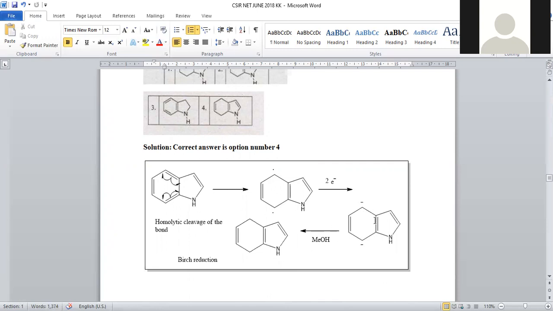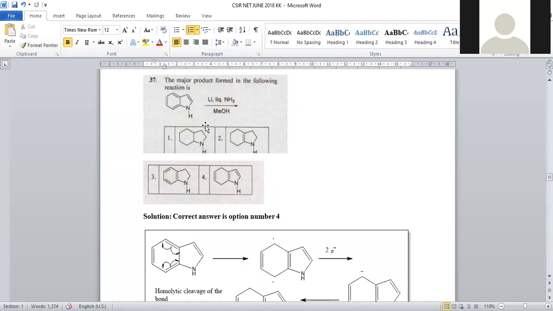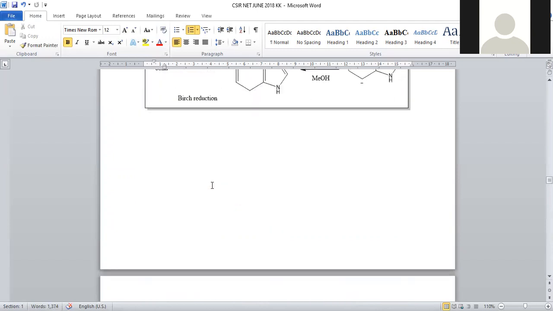Now it accepts the proton from methanol. It is the protic solvent, and it is converted into what? H will be added at these 1,4 positions, so that it is converted into this kind of compound, which is satisfying the statement. Option number 4. This Birch reduction is selective for reduction of the 6-membered ring rather than the 5-membered ring. So option number 4 is the right answer.